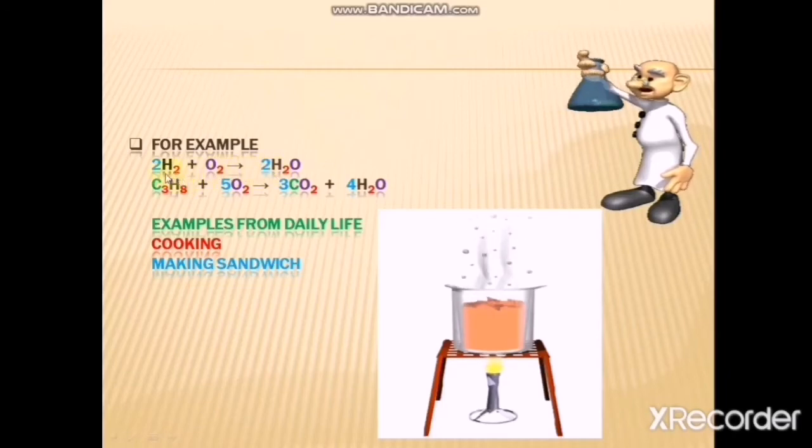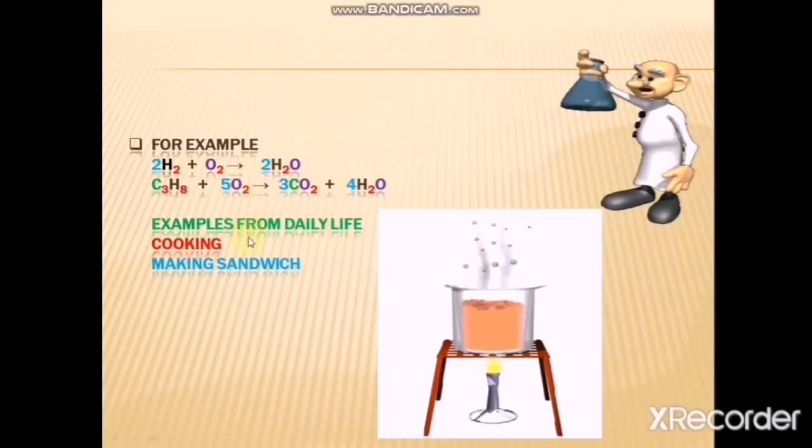So this is a balanced chemical reaction. You can see here there are 4 hydrogen on the left and there are 4 on the right as well. Similarly, there are 2 oxygen, and in the products there are 2 oxygen too. So you are studying the quantitative relationship between the reactants and the products in a balanced chemical reaction. So this is what we call stoichiometry. Similarly, you can see here you have propane and it is being reacted with oxygen to produce carbon dioxide and water. This is actually a combustion reaction in which propane molecule is combusted, is burned to carbon dioxide and water. You can see here they are also balanced.